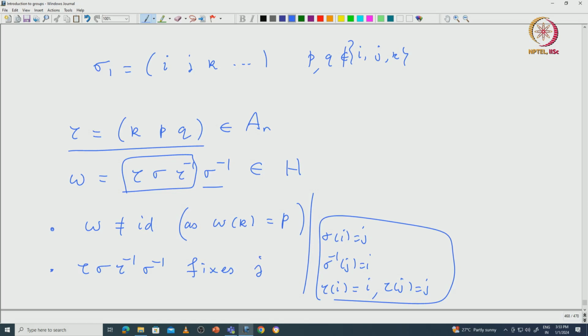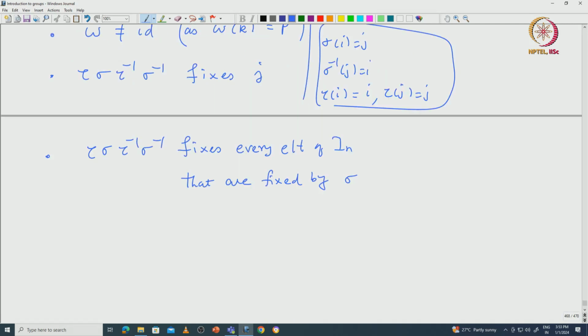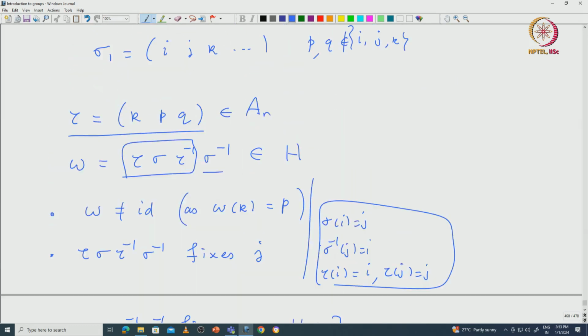Tau is the cycle k p q, and p, q, i, j, k are not fixed points of sigma. So, this is also obvious. In particular, this omega has more fixed points than sigma, which is a contradiction to our assumption.